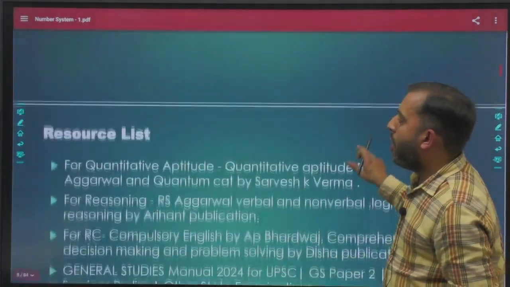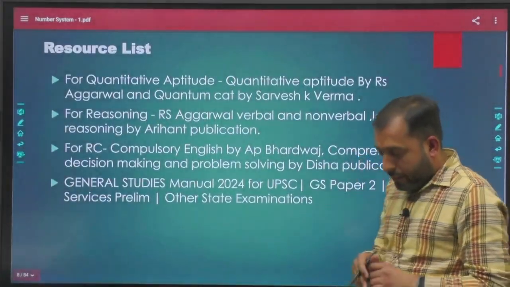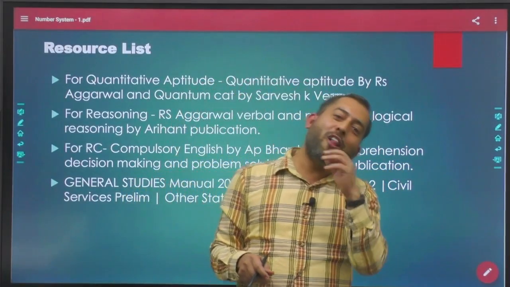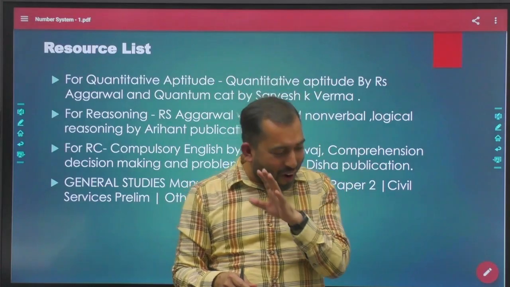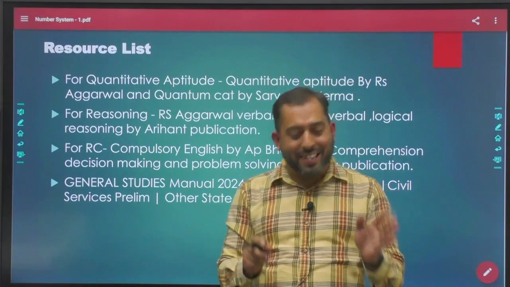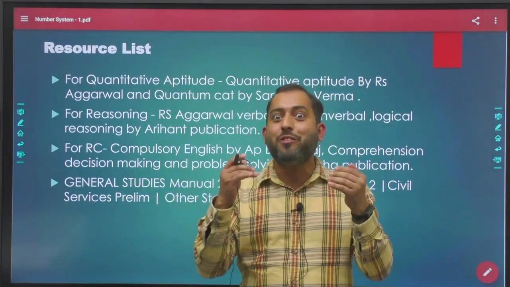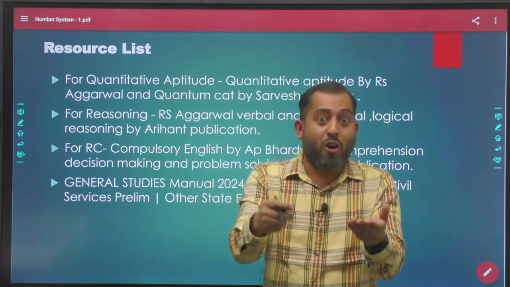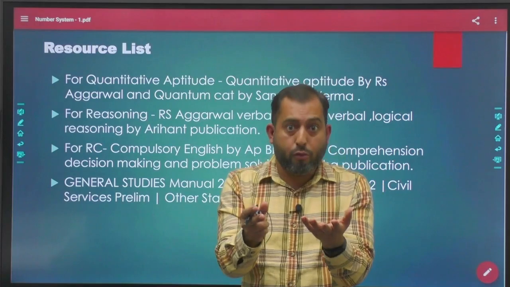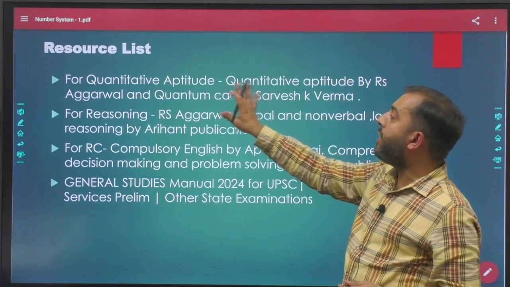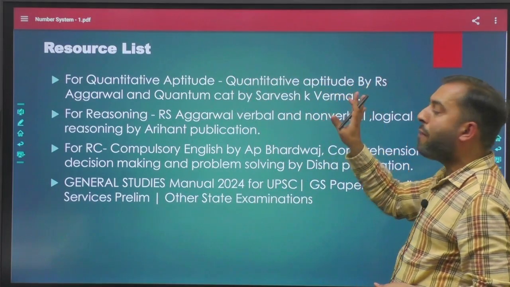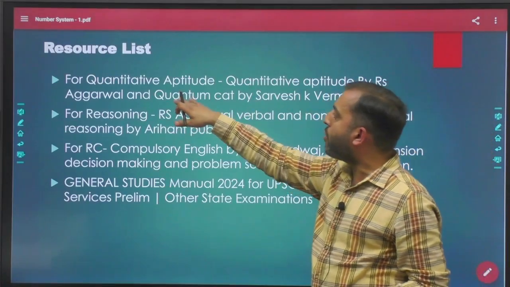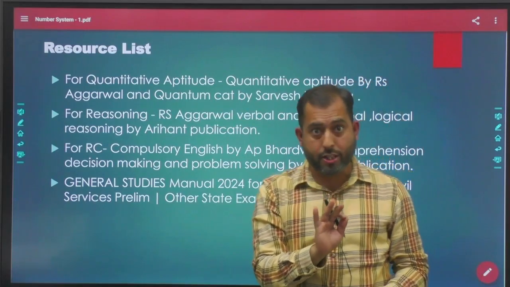If you are smart enough to learn all the concepts and tricks of my class, and still you find some time to study this particular subject on your own, then what book should you follow? For quantitative aptitude, you can follow the book by R.S. Agarwal, and if you have finished this, then you can jump to Quantum CAT by Sarvesh K. Verma.